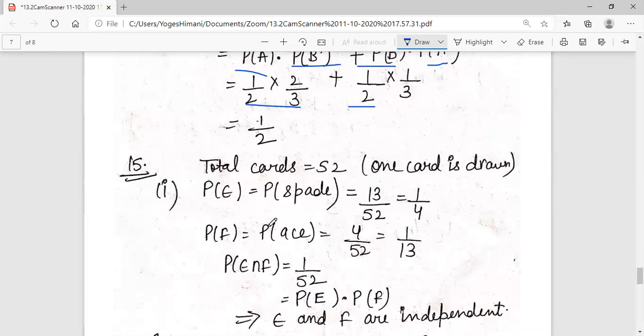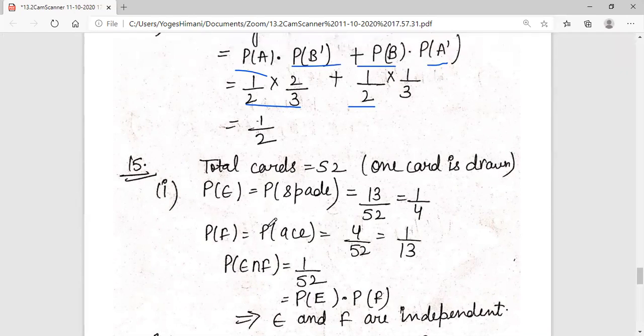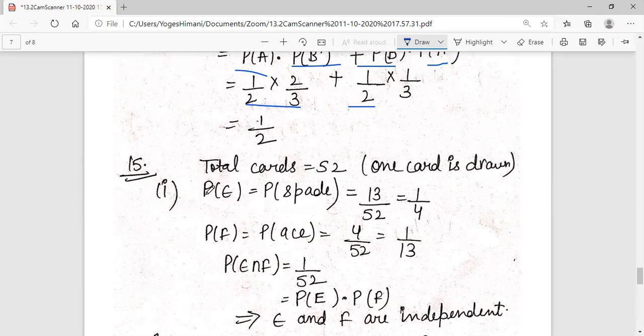Now the next question is question number 15. One card is drawn from 52 cards. Find in the following cases whether E and F are independent. Total cards are 52. Probability of E, an event where all cards are spade. Spade, how many cards are there? 13. 13 by 52, that is 1 by 4.